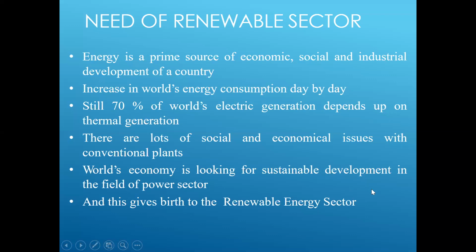Still 70% of the world's electric generation depends upon thermal generation, mostly from dams or similar sources. Still now we are depending 70%. We have to reduce that drastically. There are lots of social and economic issues with the conventional plants. World economy is looking for sustainable development in the power sector. As discussed, all these renewable energy sources are effective enough to produce a lot of power, and if we are able to utilize that power, India can be beyond America, or at least we can try.